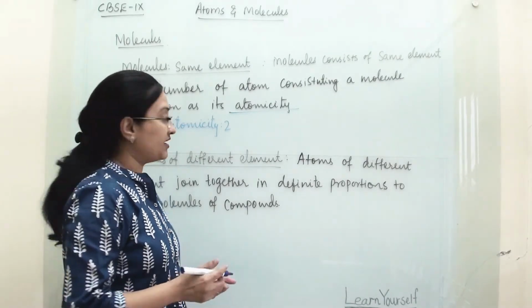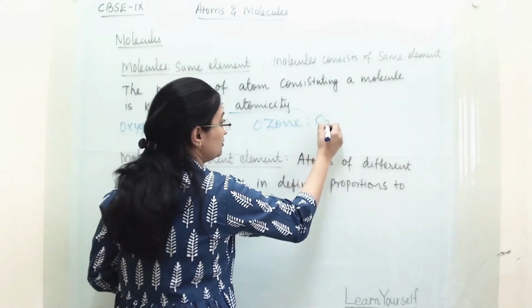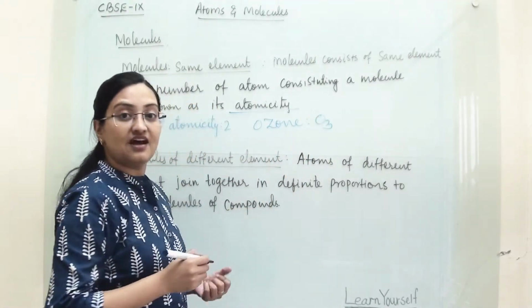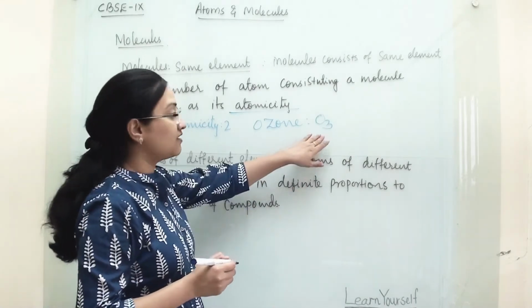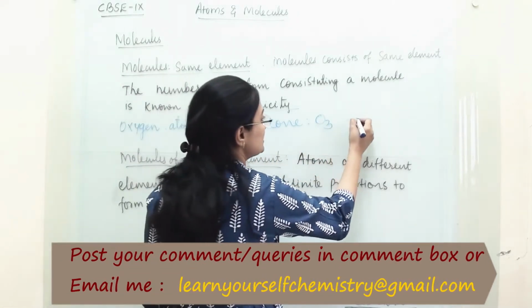Now if we talk about ozone, the ozone molecule is O3. In this, 3 oxygen atoms are combined in one molecule. So ozone's atomicity is 3.